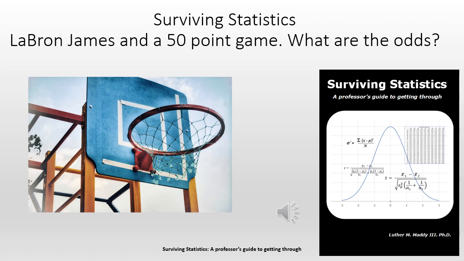So as I'm developing these Surviving Statistics videos, I'm talking about normal distribution and z-scores in the last lesson. I wanted to think of a popular, easy to understand example, and it happens to be NBA playoff season. So I'm going to use an example of LeBron James. What do you think the odds are of LeBron James having a 50-point game at any particular game? Well, let's go ahead and compute that and figure that out.